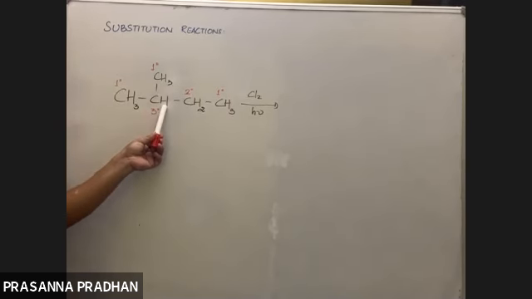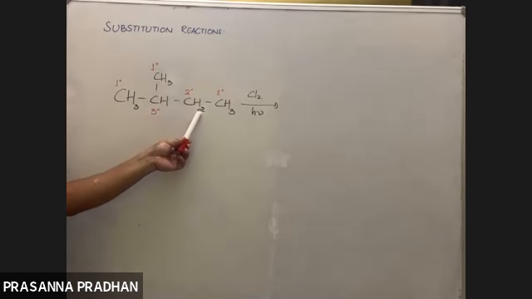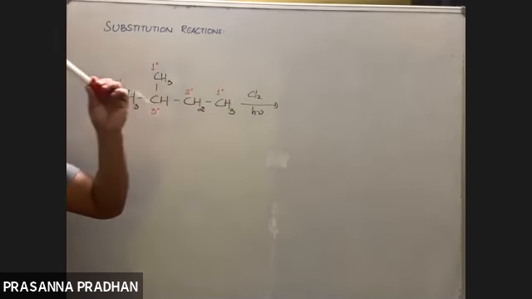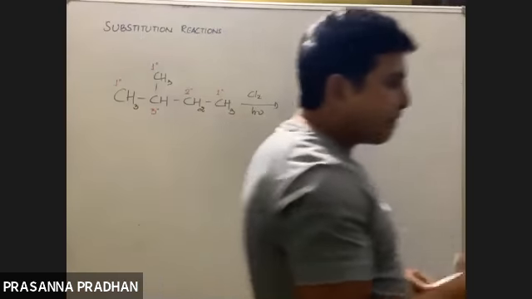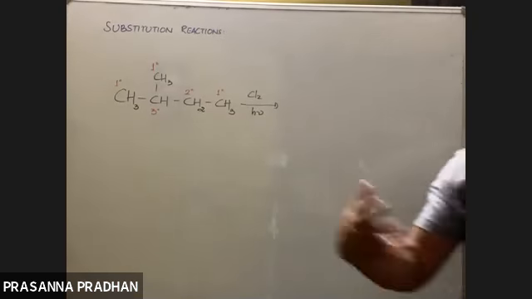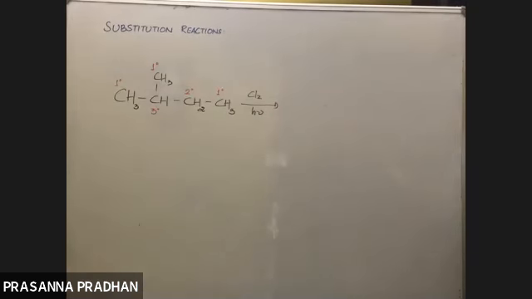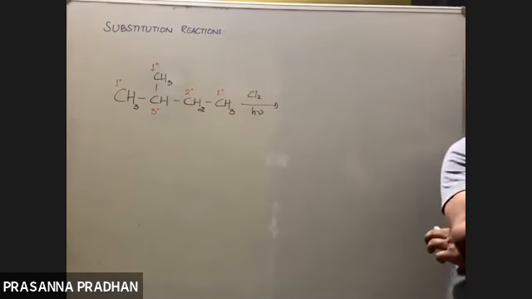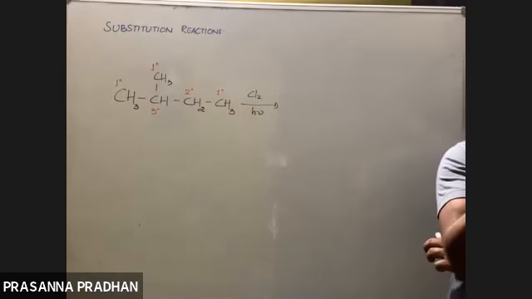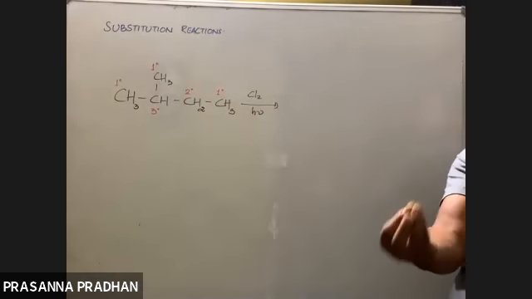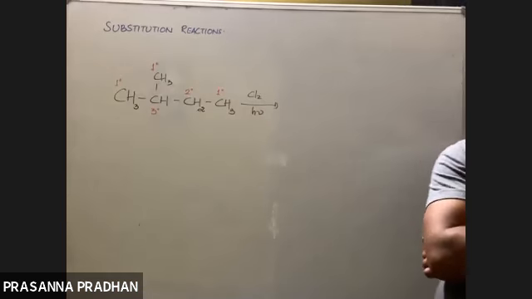This is a tertiary hydrogen atom. This is a secondary hydrogen atom. This is a primary hydrogen atom. So different types of hydrogen means some are primary hydrogen, some are secondary hydrogen, some are tertiary hydrogen.